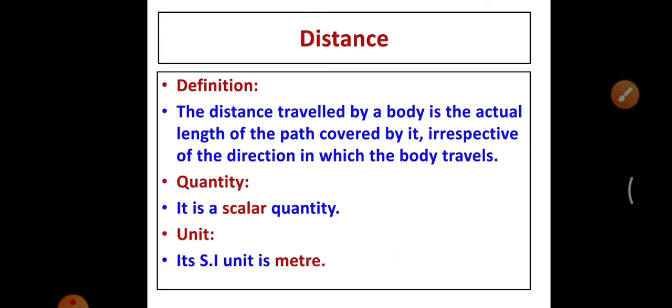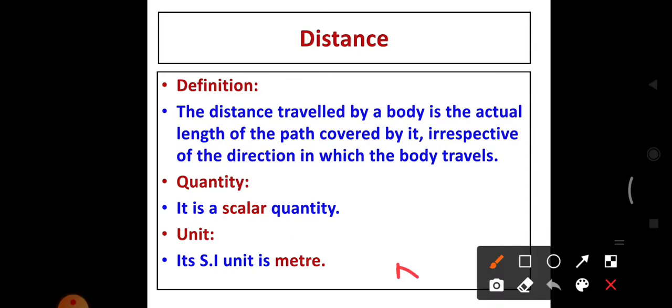The next one is the distance. What is meant by the distance? The distance travelled by a body is the actual length of the path covered by it, irrespective of the direction in which the body travels. Example, if you take Namakkal and Coimbatore. If you have travelled from Namakkal to Coimbatore, so the actual length of the path covered by the body is called distance. Here we need not mention the direction.